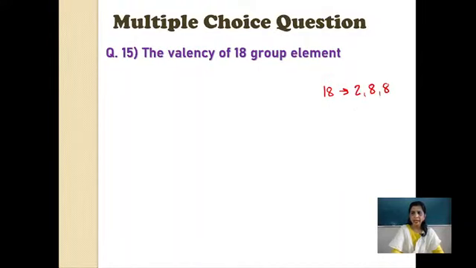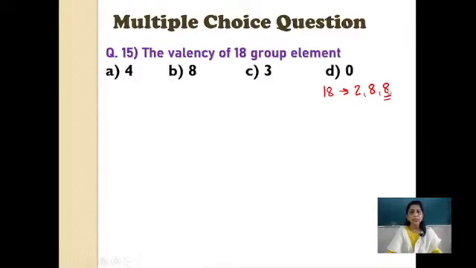2, 8, 8. So outermost क्या हो गया? 2 plus 8, 10 plus 8, 18. Okay. Let us go with, यहाँ पे आंसर 8 है, तो हो सकता है 4, 3 जरूरत ही नहीं है. Again elimination, 0 is also there.